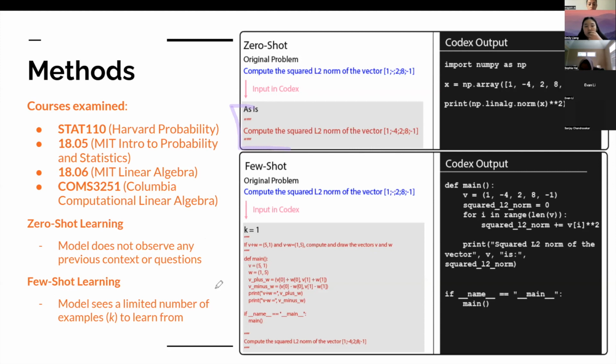But few-shot learning is giving the model a few examples to learn from before you give it the final question that you want it to ask. So this goes off of what I was saying earlier, where we have pre-algebra before algebra, where a 10-month old child would be able to know maybe not an algebra question, but a math question, not because they did 10,000 questions, but because they built off of prior knowledge that they did.